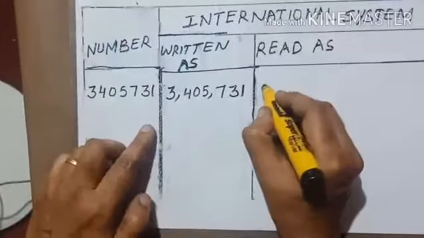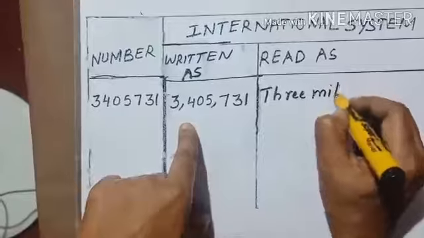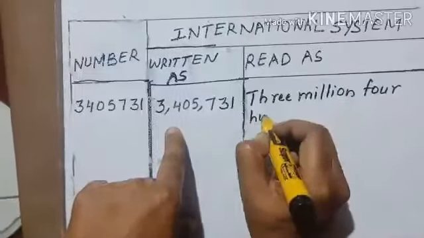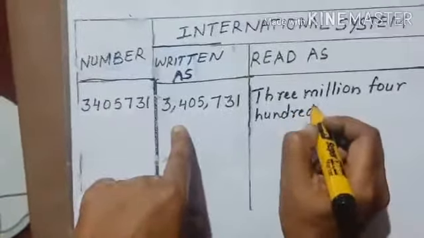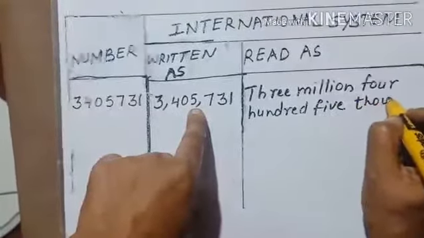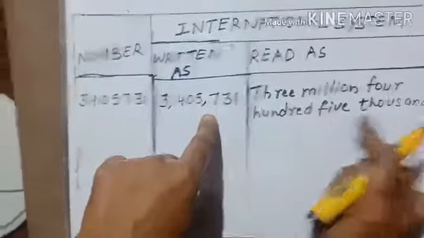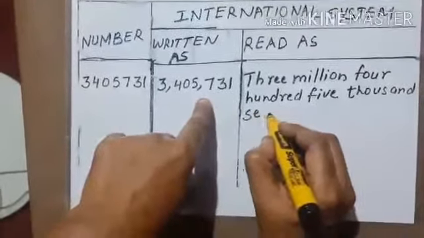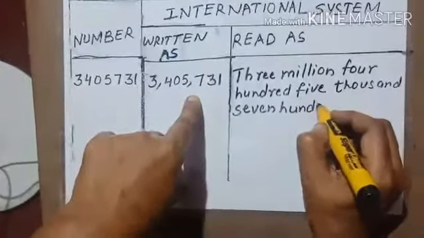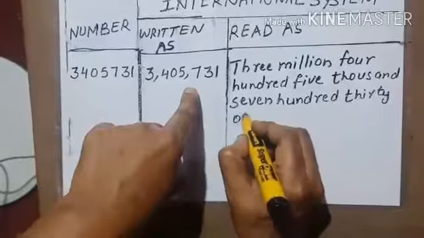So see here how I am writing: 3 million, 405,000, 731. Clear?